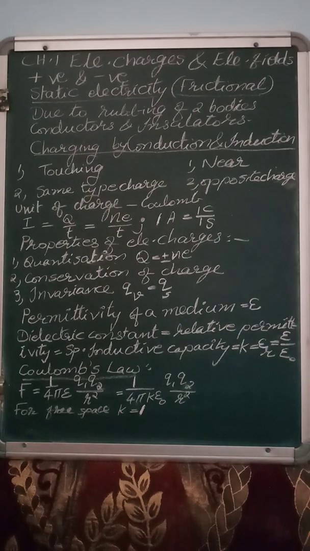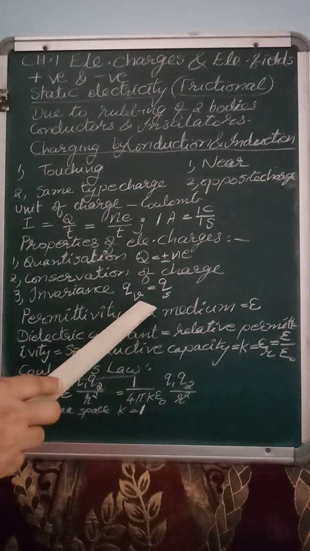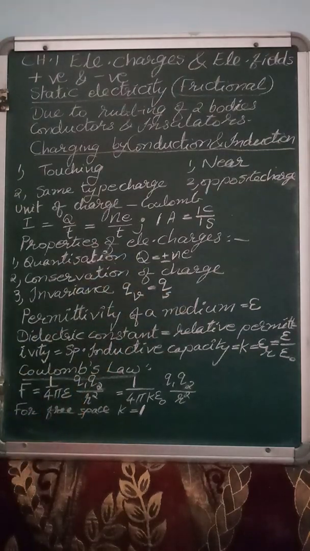V is for moving with velocity v, S for stationary, but Q, the value of charge, remains the same. This is called the invariance property of charge, whereas mass is a variant property.